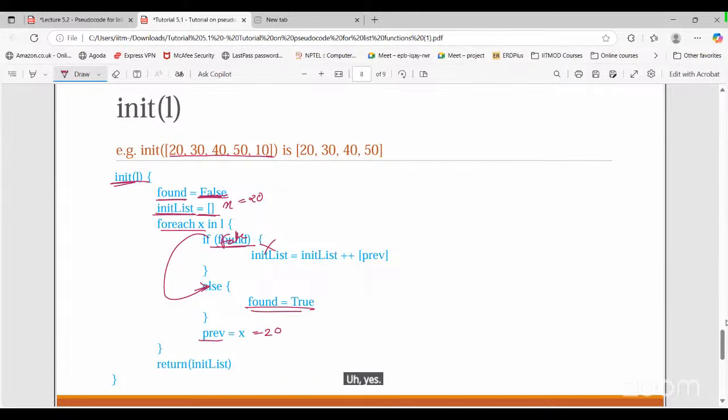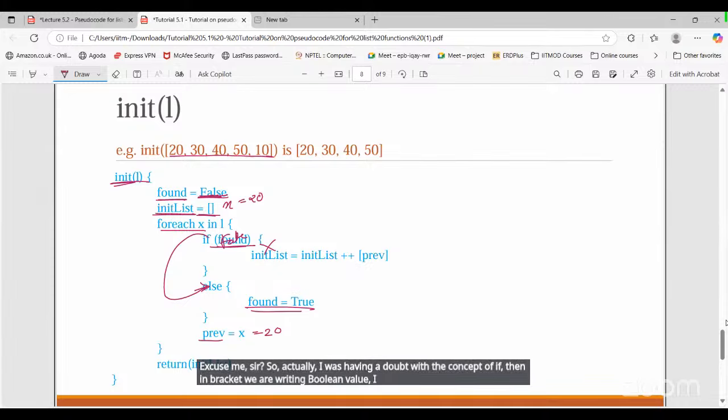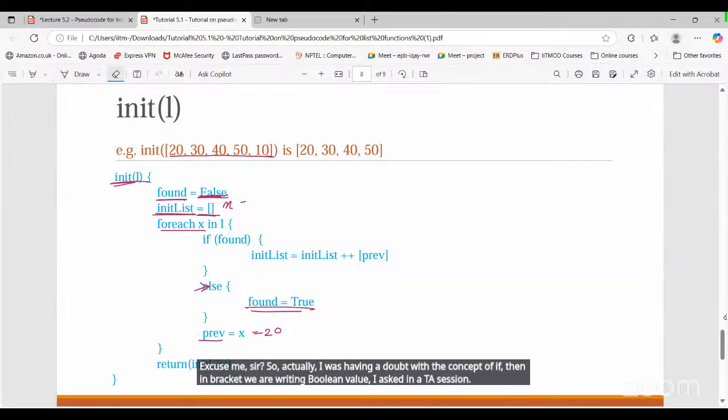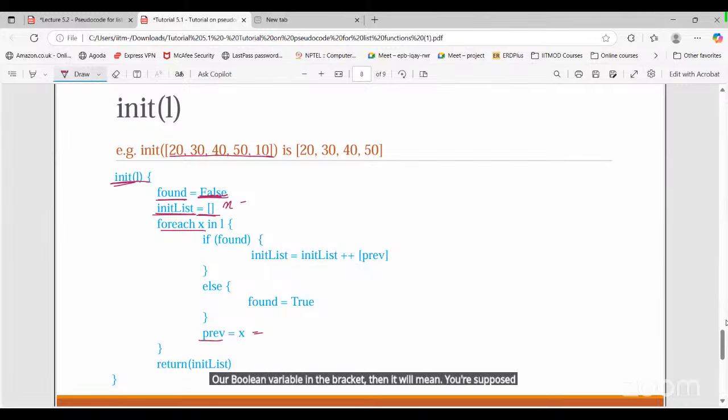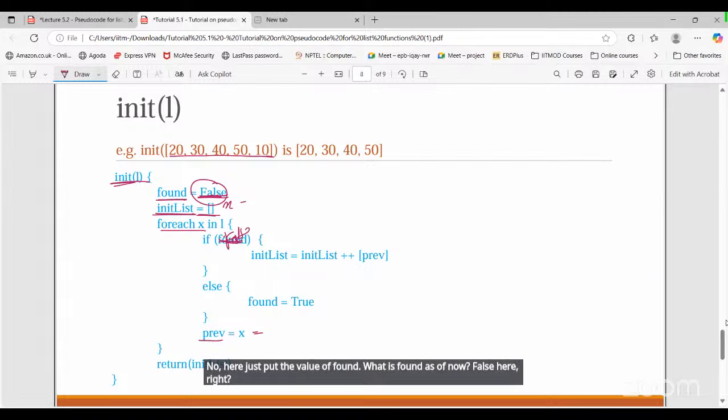Sir, actually, I was having a doubt with the concept of if, then in brackets we are writing a Boolean value. I asked in a TA session. One sir told that if we write a boolean variable in the bracket, suppose here it is if found, then it will mean if found equal to true. Then we have to check with the condition. That part I got confused. No, here just put the value of found. What is found as of now? False here, right? Yes.